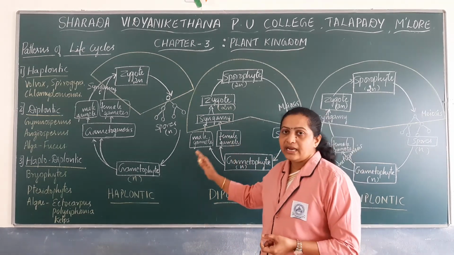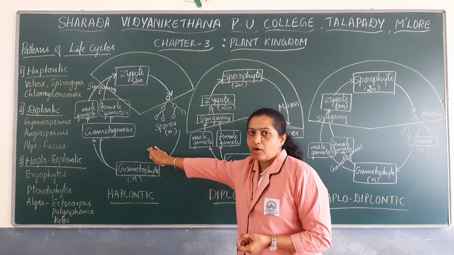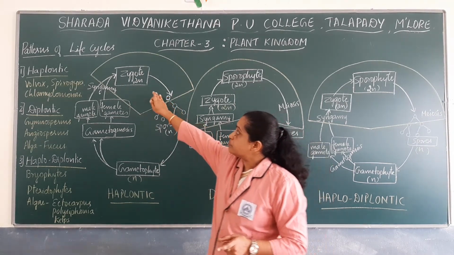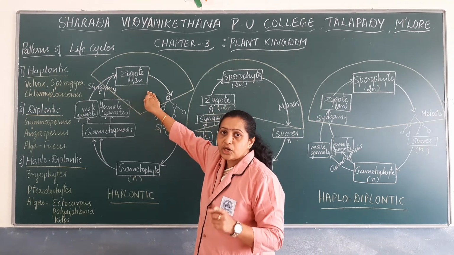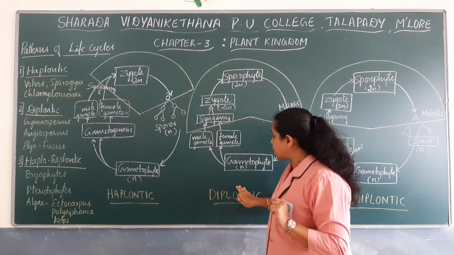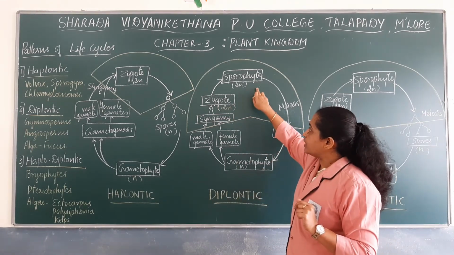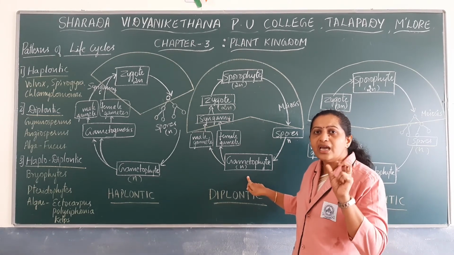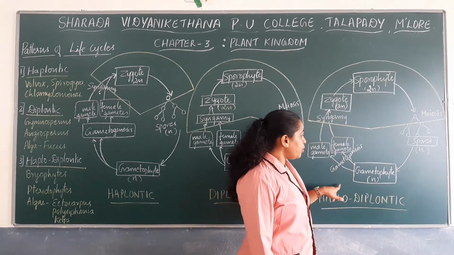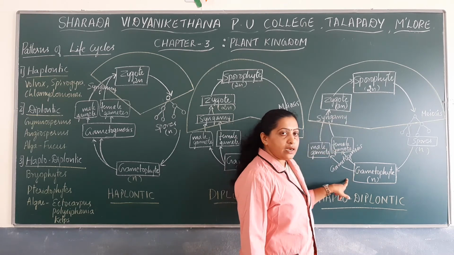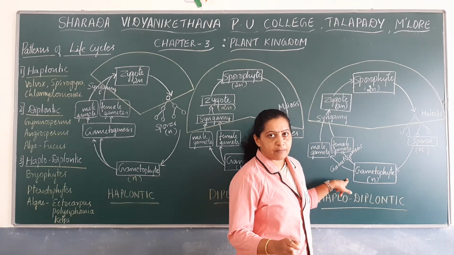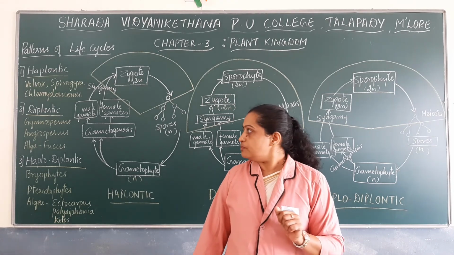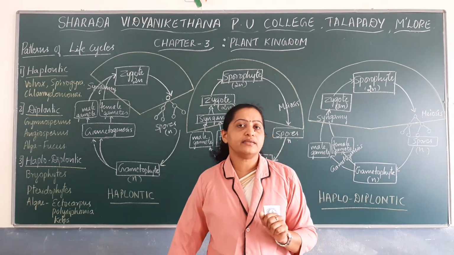You have to remember the main difference. In the haplontic life cycle of algae, the dominant plant body is the gametophyte, and the sporophyte stage is represented only by the single celled zygote. In the diplontic life cycle, the dominant plant body is the sporophyte and the gametophytic phase is represented only by few cells. Whereas in the haplodiplontic life cycle, both the sporophytic and gametophytic phases are multicellular. These are the main differences between the three types of life cycle patterns. By this we have completed this chapter.